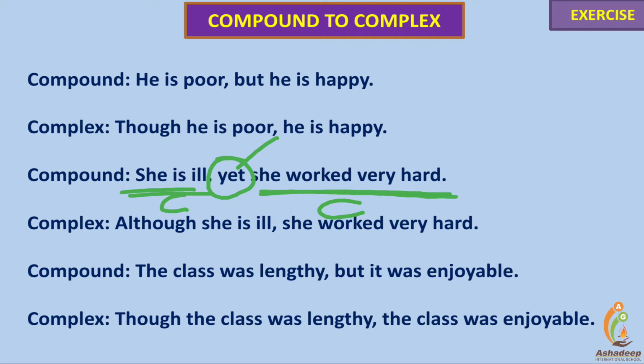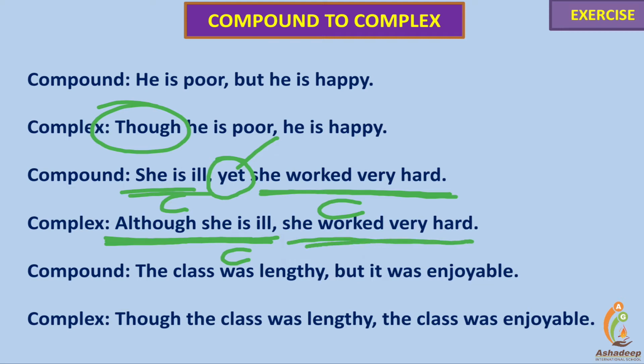Now, friends, showing contrast, as I told you, we have ample subordinating conjunctions like though, although, however, as. Here, although has been used. Although she is ill. See, she is ill. It's a clause connected with although. Although she is ill, she worked very hard. She worked very hard. Here it's another clause. It makes a sense.